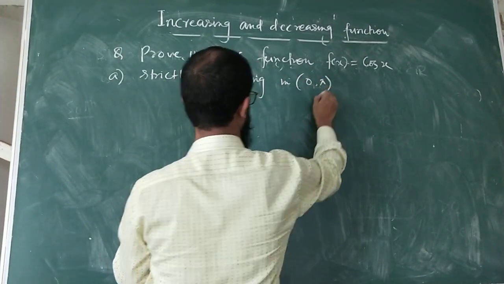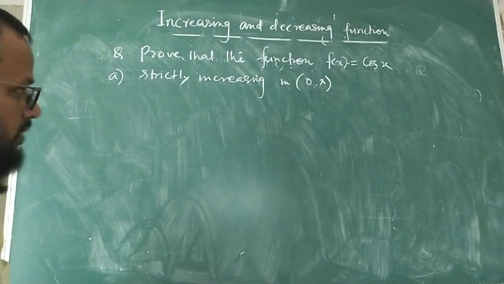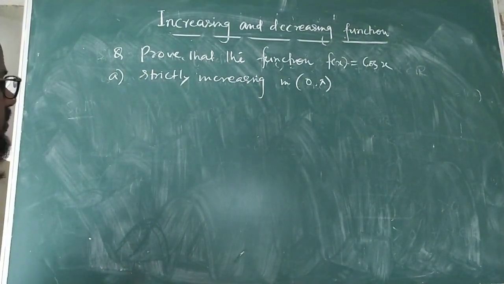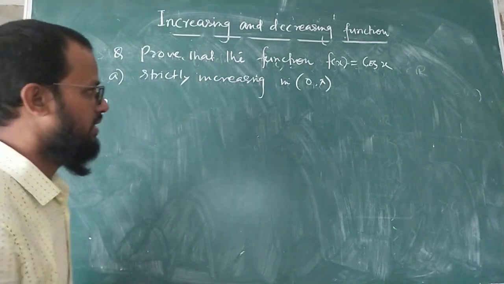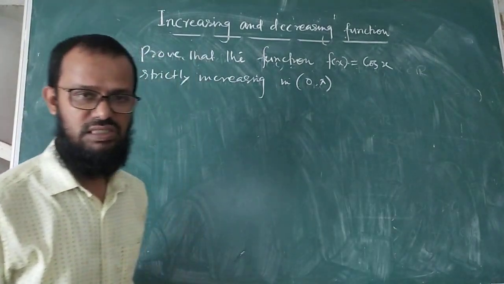This is the first question. In 0 to pi, next question I am going to write. So you have to show that within the interval 0 to pi, f(x) is equal to cos x, is strictly increasing.